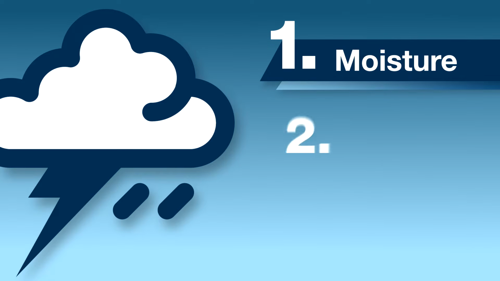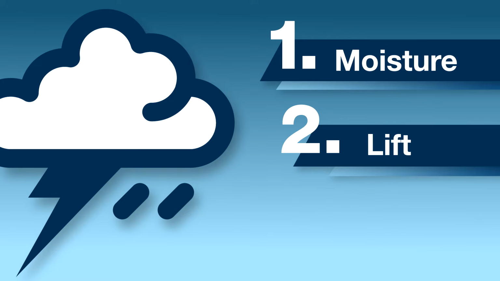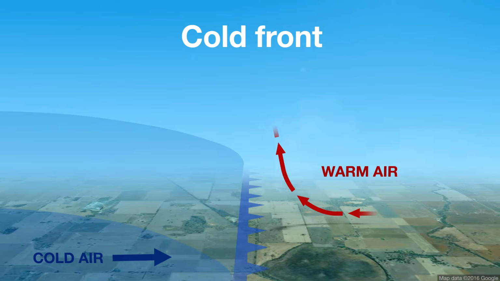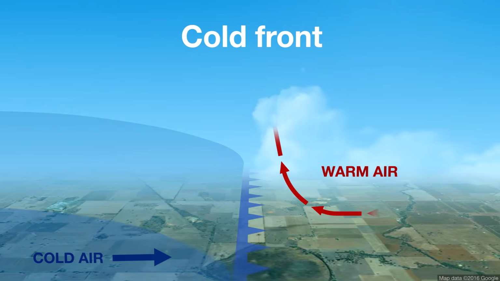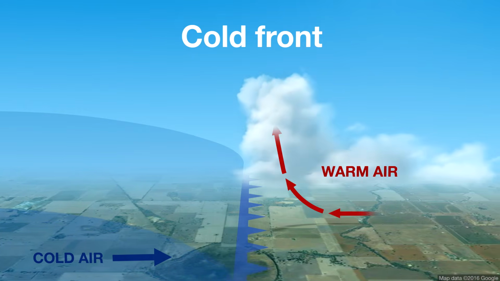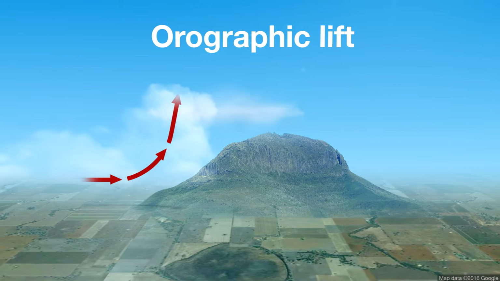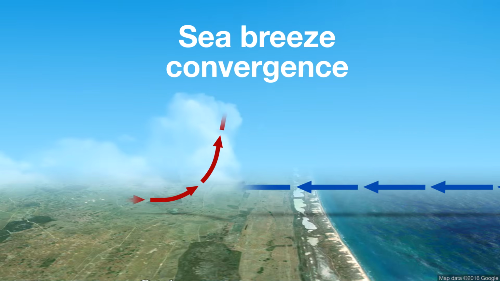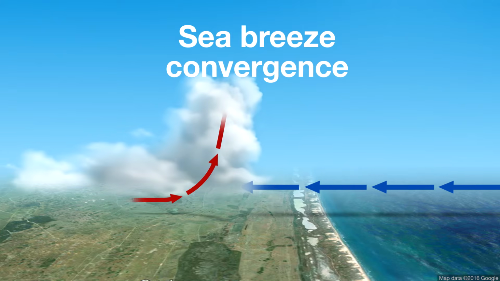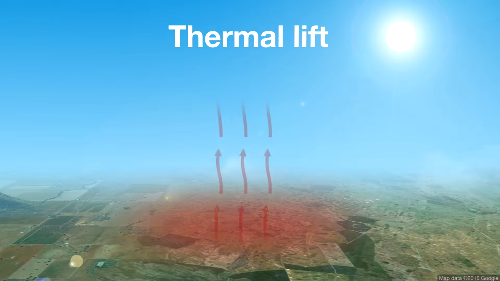The second key ingredient for thunderstorms is a lifting mechanism. That is a force that makes the air move upwards, and quite often that can be a cold front moving in, where the colder, denser air lifts the air ahead of it. It could be air simply trying to cross a mountain range. It could be a sea breeze moving inland, or it could just be the heating of the day creating stronger thermals and lifting the air higher and higher.